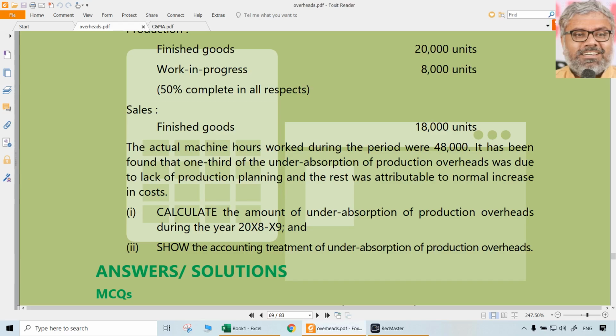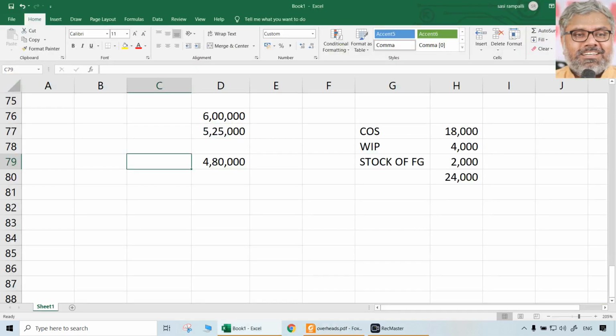It has been found that one third of the under absorption of production overhead happened due to lack of production planning, and the rest was attributable to normal increase in costs. Okay, that is one more point given. First of all, how much is the under absorption of overheads?